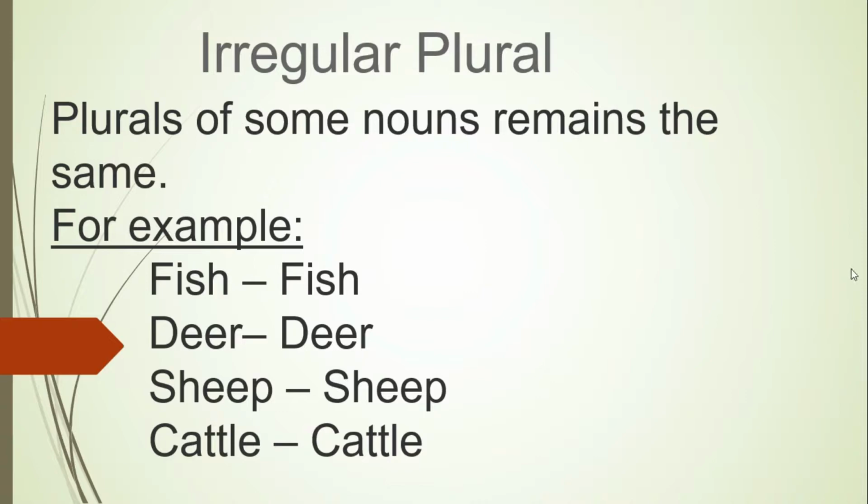So what are those words? Fish. A fish in the singular form is still fish. Deer, it is still the same word in the plural form. Sheep becomes sheep. Cattle is still cattle.